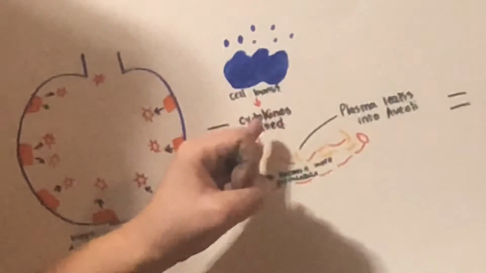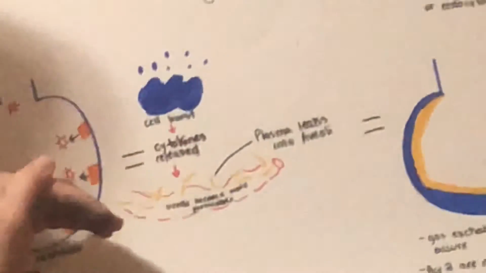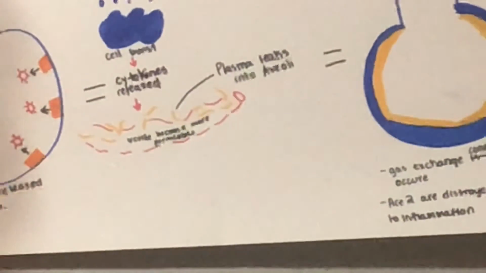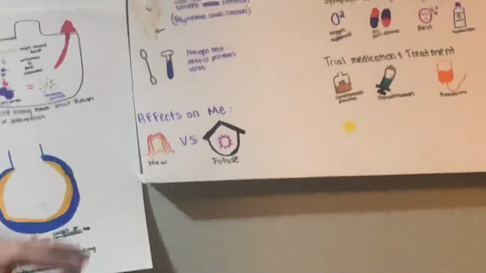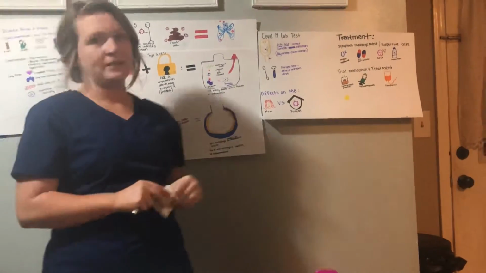Cytokines are released, which are a chemical that causes permeability along the vessels, which causes plasma to leak into the alveoli and increases the permeability of the alveoli border, which makes it difficult for gas exchange to happen. This is when patients start getting on ventilators. Also, if we destroy the type 2 cell, there's no surfactant being made, so it causes alveoli to collapse. Once it affects the lungs, it can move on to other systems of the body, leading to multi-organ shutdown.